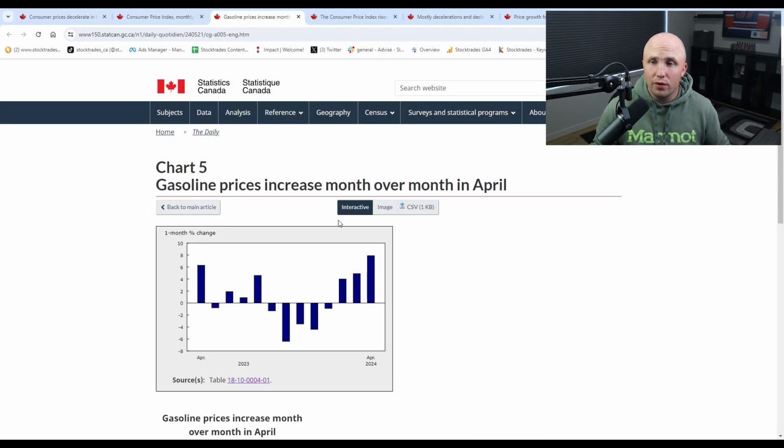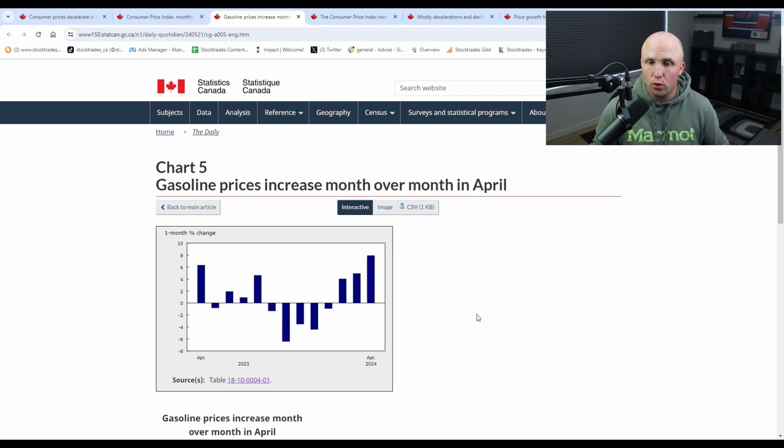So when we look to gasoline prices, this is going to be a big, big driver when it comes to inflation. We can look and see that, for the most part, when we head into the latter part of 2023, we saw a lot of deflation when it comes to gasoline prices. But now we're seeing a big, big boost. In April, 7.9% year-over-year growth in gasoline prices.